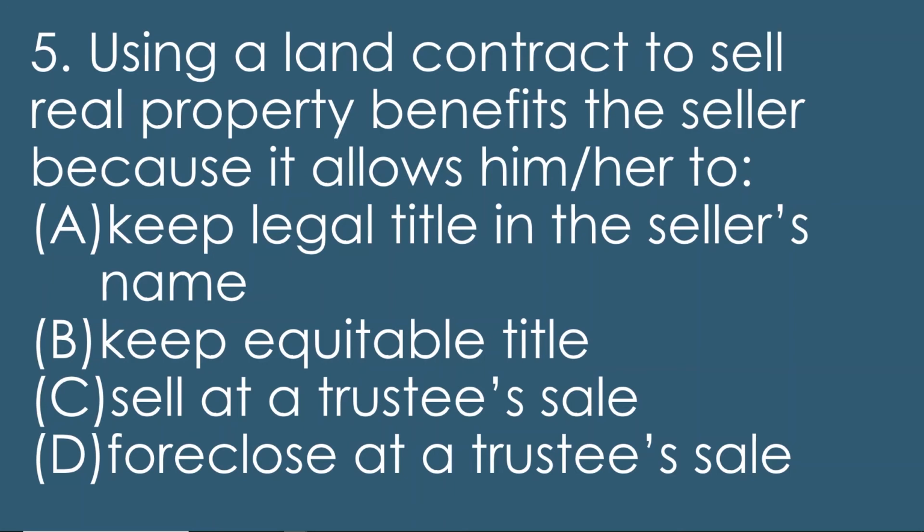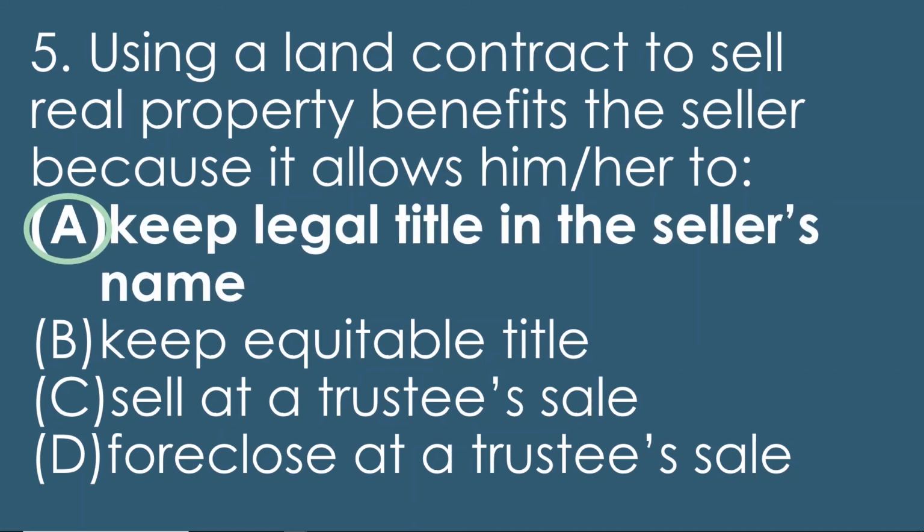It has a bunch of different names, but with a land contract, it's where you have the vendor and the vendee. So the seller becomes the vendor and the purchaser becomes the vendee. The seller provides a land contract to the buyer, so the vendor provides it to the vendee, but the vendor, the seller, gets to keep legal title in their name. Equitable title is then given to the vendee, the purchaser, and that is just possession. So the best answer for this is A, that the seller is able to keep legal title in the seller's name.